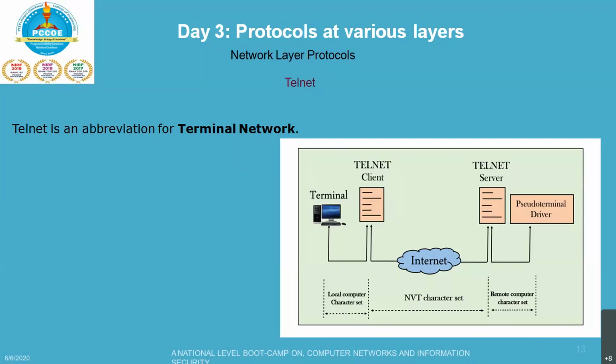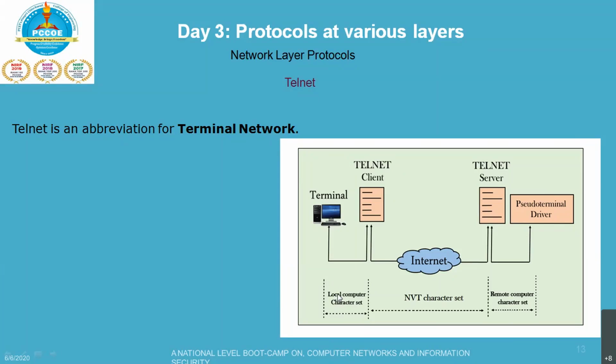When a user logs on to the local computer, it is known as local login, that is at the client level. When the workstation is running the terminal emulator, the keystrokes entered by the user are accepted at this part, that is your local computer character set.